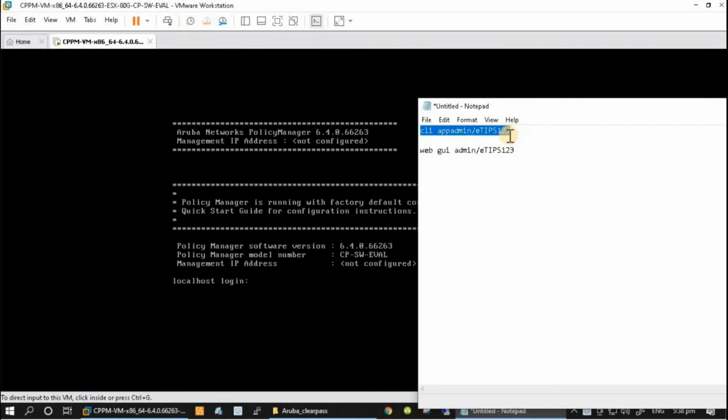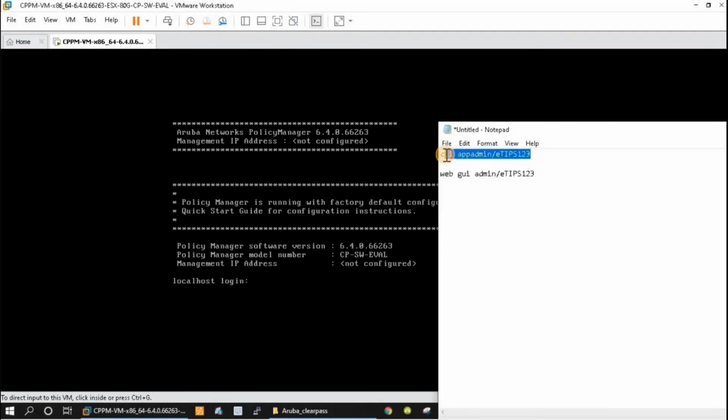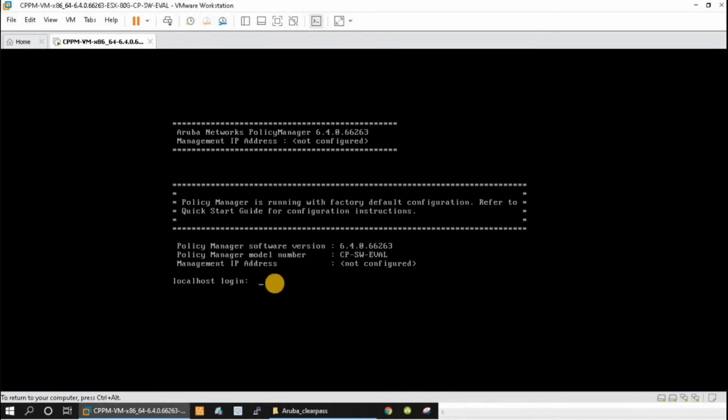For the GUI there is a different username and password, which is admin, and the password is also eTIPS123. For the CLI, I'm going to add the username and password, and we will try to log in.